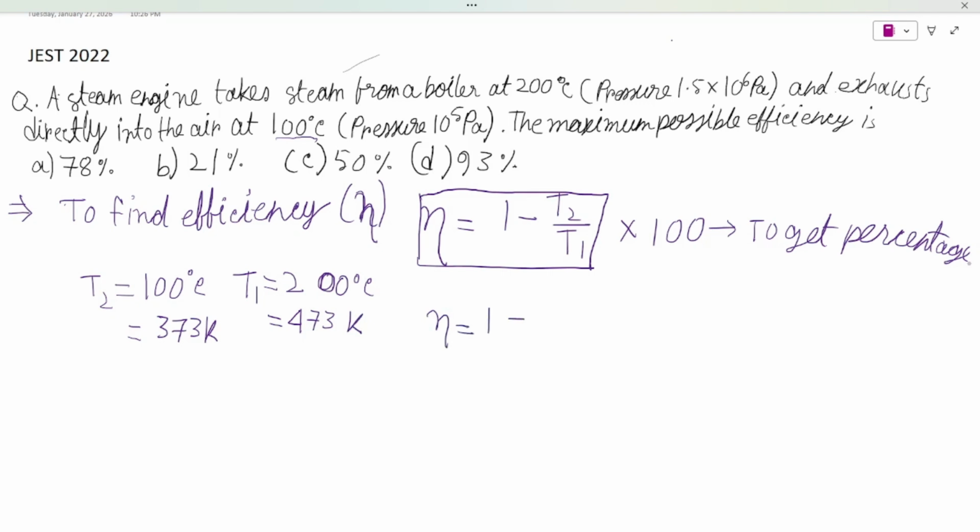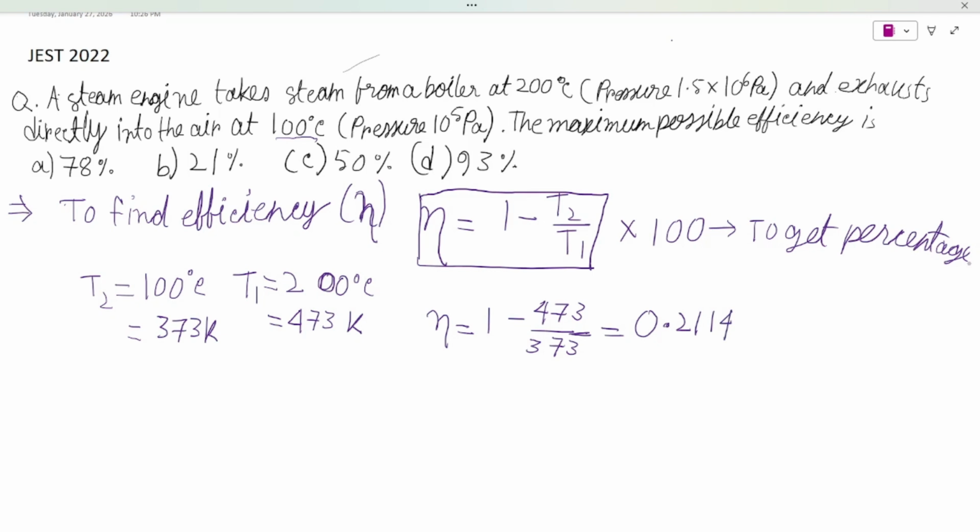eta equals 1 minus 373 by 473. Okay, that is 0.2114. So how much percent is this?